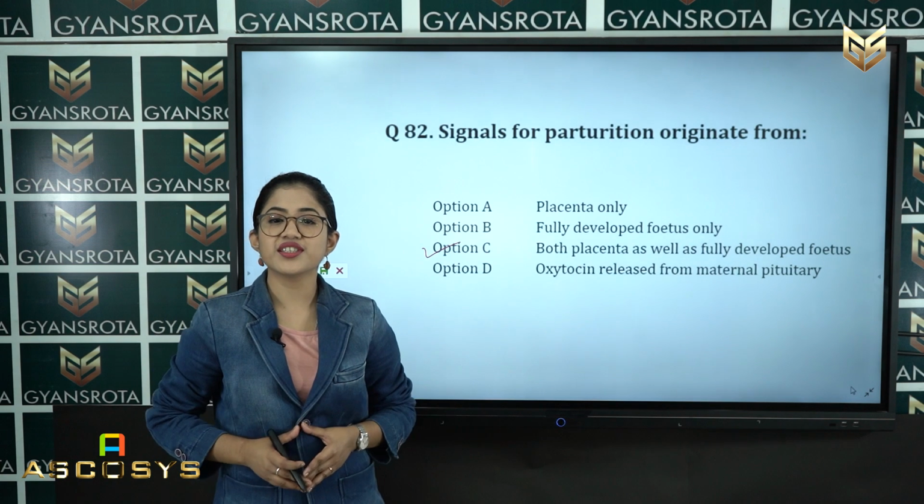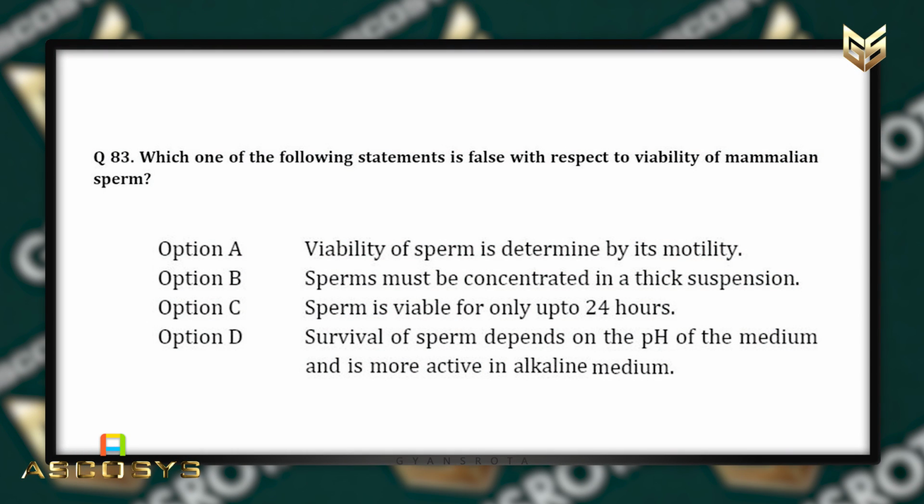Now let's see the next question, that is question number 83. Which one of the following statements is false with respect to viability of mammalian sperm? Option A, viability of sperm is determined by its motility. Option B, sperm must be concentrated in a thick suspension. Option C, sperm is viable for only up to 24 hours. And option D, survival of sperm depends on the pH of the medium and is more active in alkaline